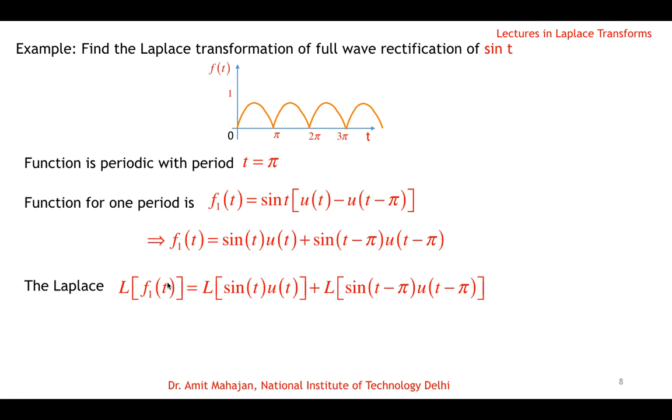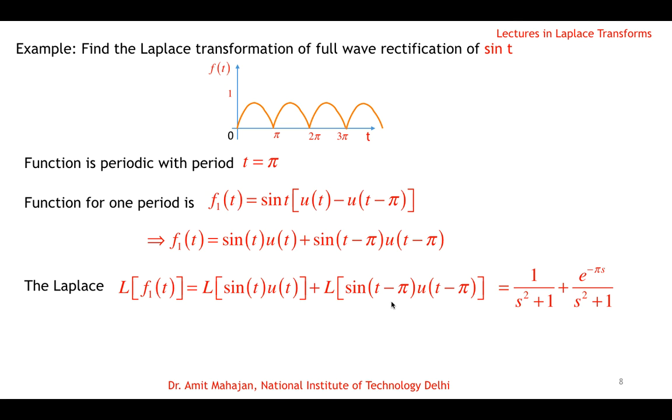Now we can take the Laplace on both sides and use linearity on the right hand side to write that the Laplace of a sum is the sum of the individual Laplace transforms. Laplace of sine t, we know, is 1 over s square plus 1. And here it will be e raised to power minus pi s into Laplace of sine t, which is 1 over s square plus 1. So Laplace of the second quantity is e raised to power minus pi s over s square plus 1.